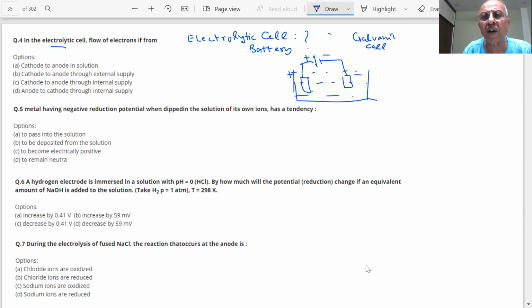Then where are the electrons? What is happening inside? Electrons will flow inside from cathode to anode, through the internal supply.